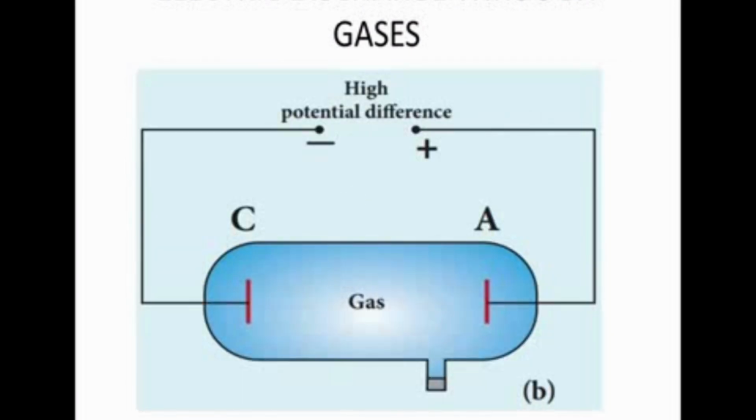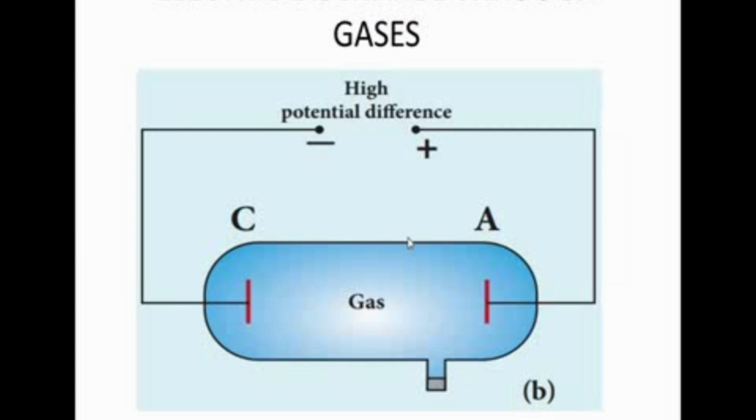Okay, so this is the electric discharge tube in a schematic diagram. The cathode and anode, and the negative and positive terminals are there. A high potential difference, that is 50 kilovolt, is applied between the negative and positive terminals, and gas is filled inside. The vacuum pump is connected to the glass tube.